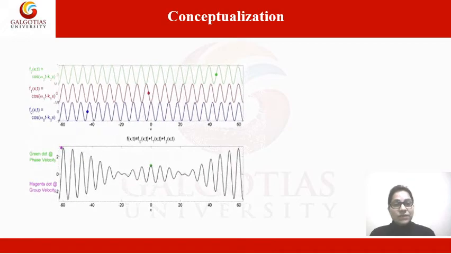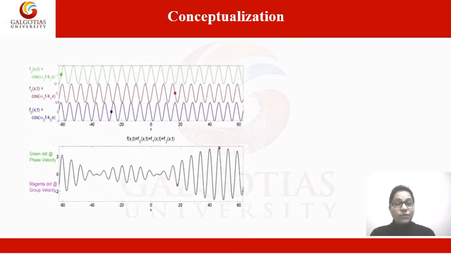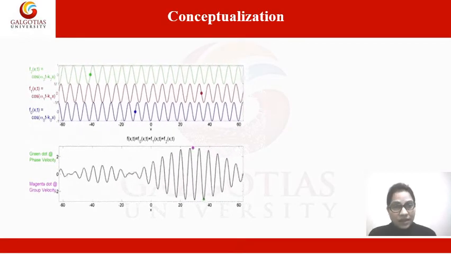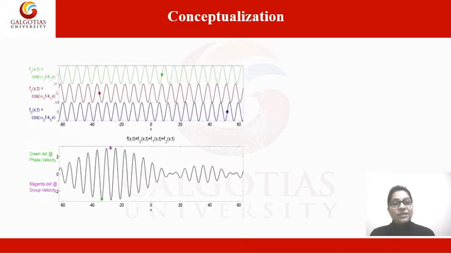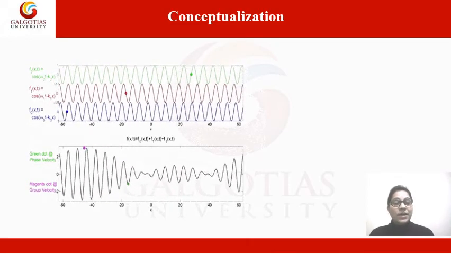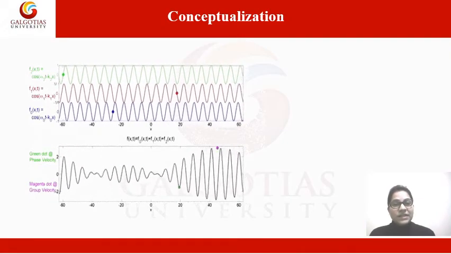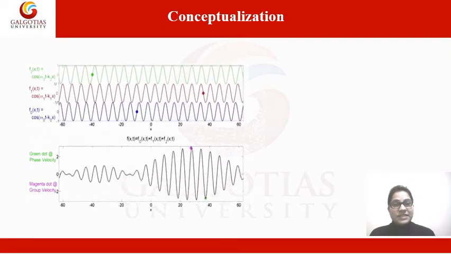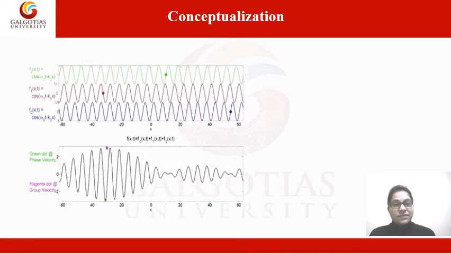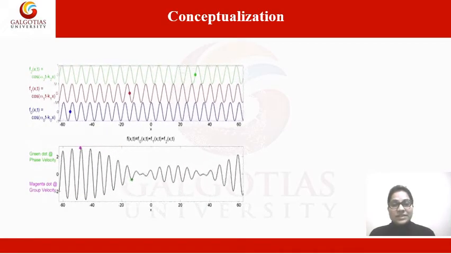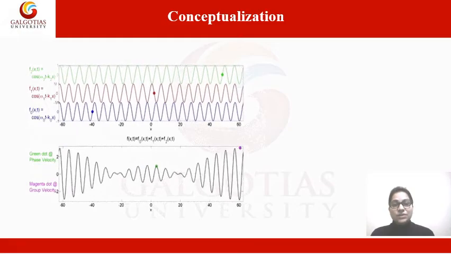Similarly, the third wave, in green color, has angular frequency ω2 and wave vector k2. These three waves are very slightly different in frequency. When these three waves superimpose, what is the meaning of superimpose? The summation of these three waves.